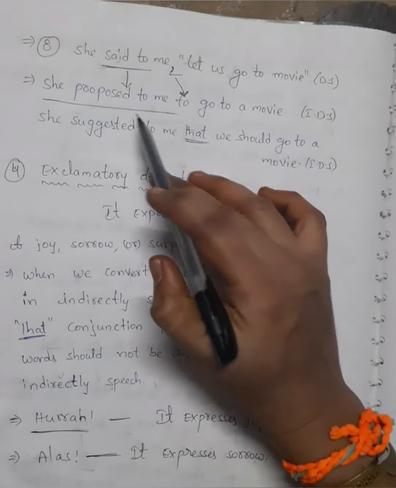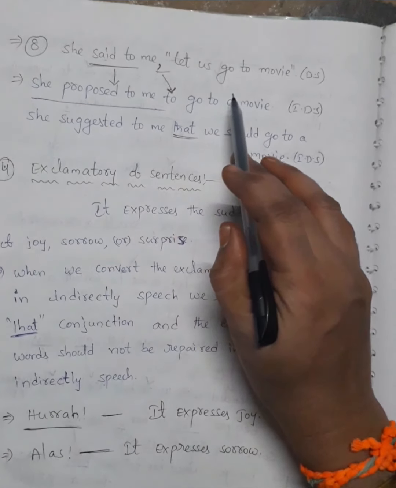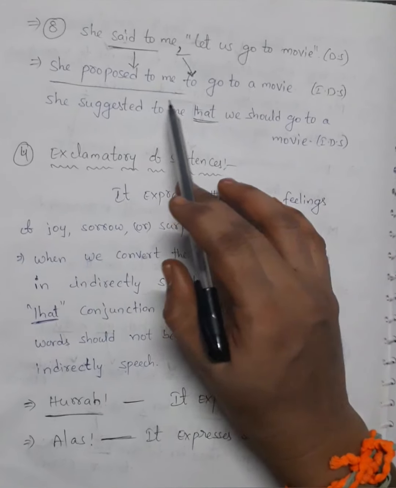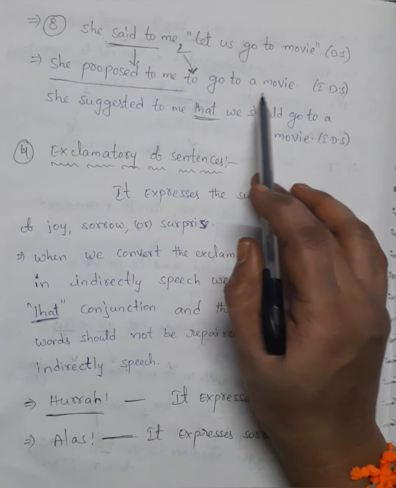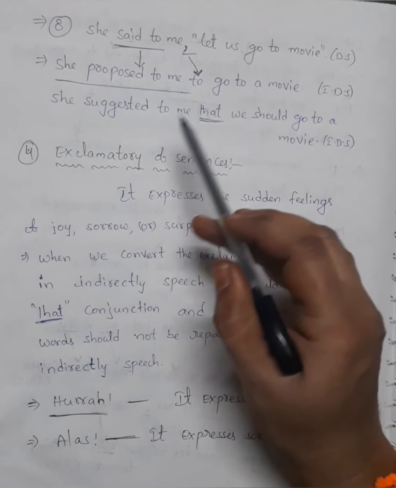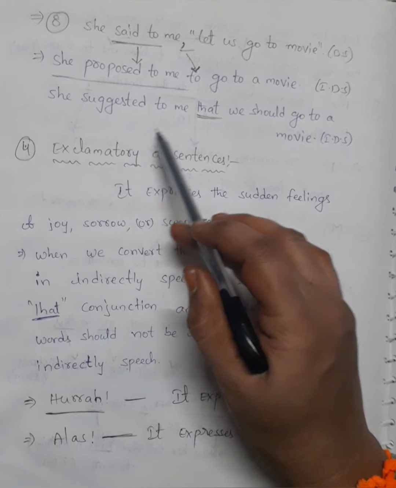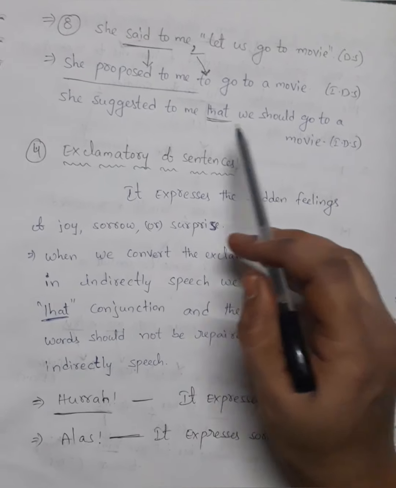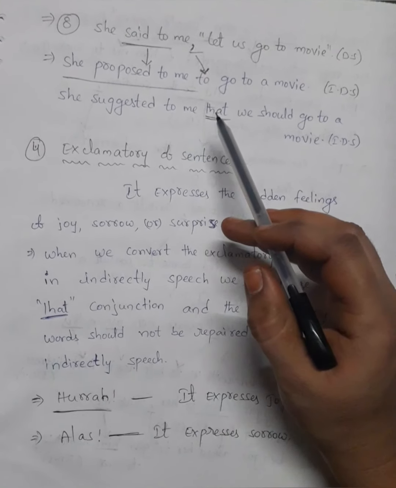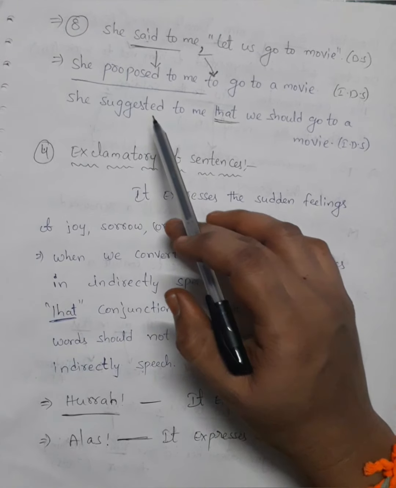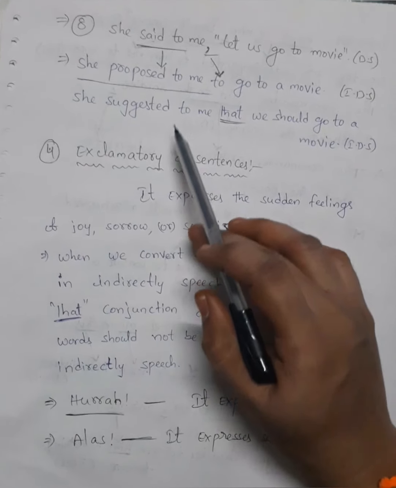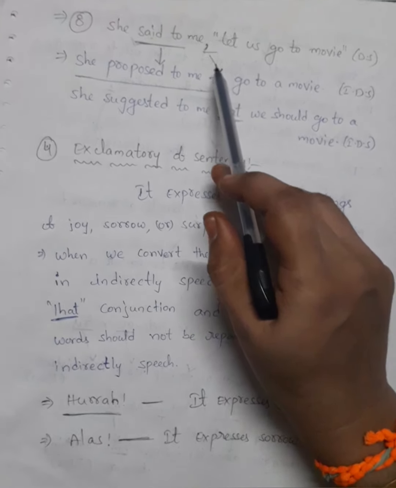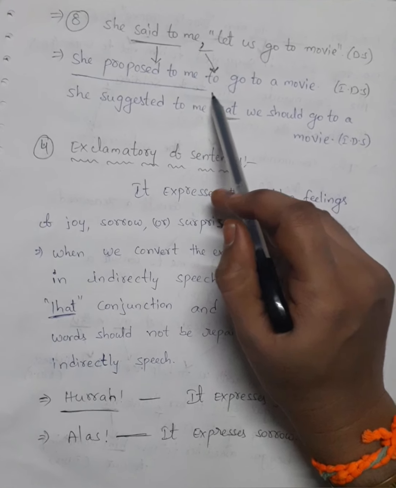Next example. She said to me, "Let us go to a movie." It's direct speech. She proposed to me to go to a movie. It's indirect speech. You can also write it like this: she suggested to me that we should go to a movie. It's indirect speech. We can write it both ways, proposed and suggested. With suggested, the comma becomes that, and in the above sentence the comma becomes to.